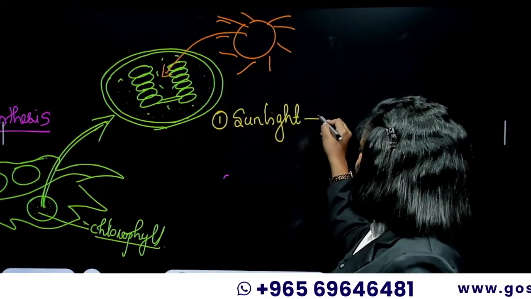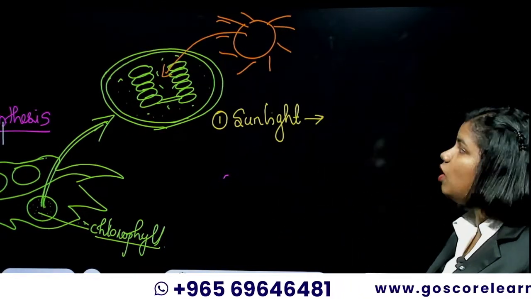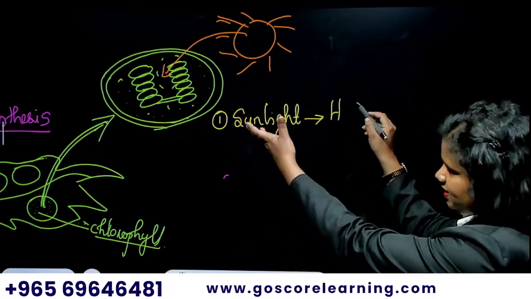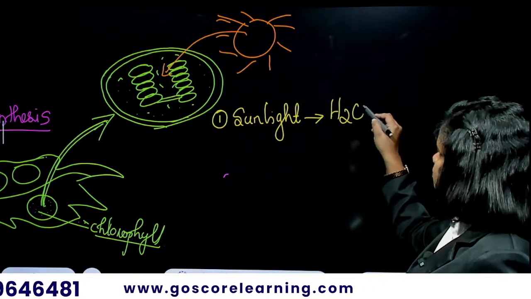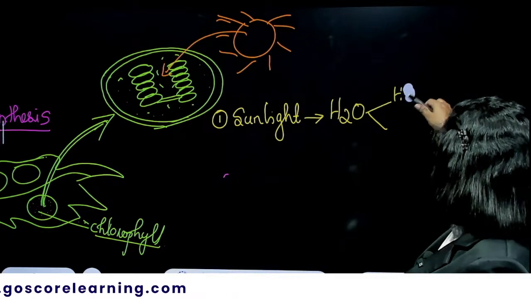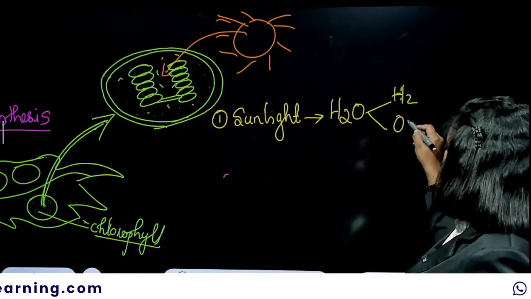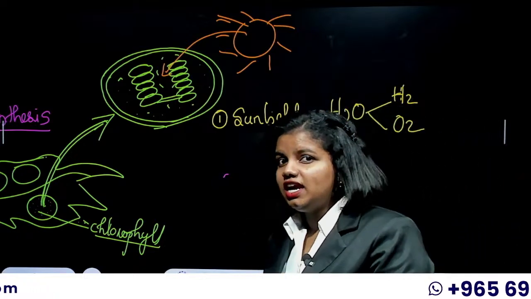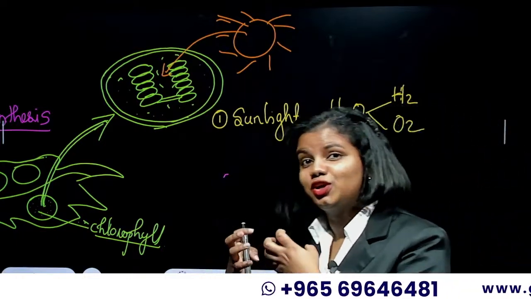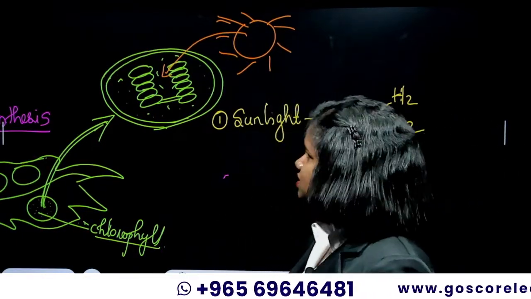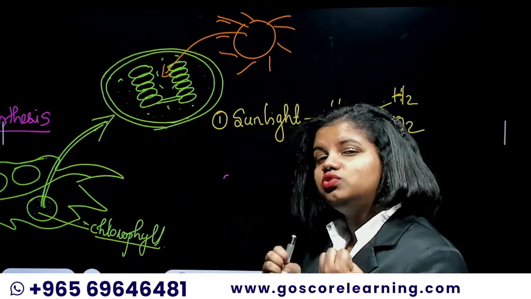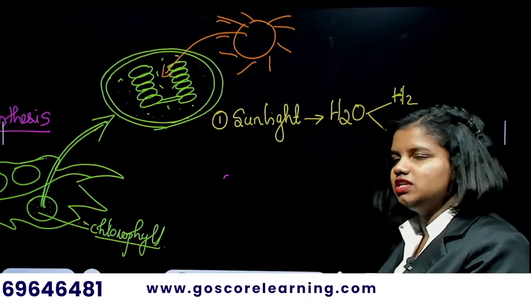When the sunlight hits, the water molecule available inside that particular coin-like structure would split into hydrogen and oxygen molecules. The sunlight would be received by the chlorophyll-filled structures and would hit the water molecule, which splits into hydrogen and oxygen.